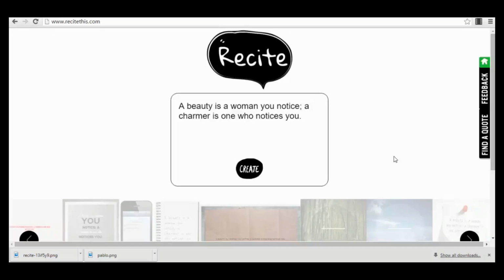You can use it like Pablo from Buffer. It's actually very simple.